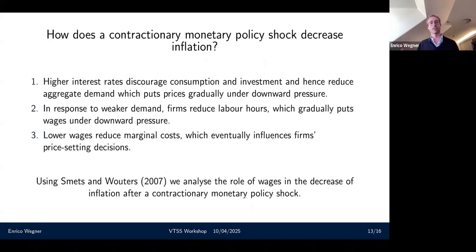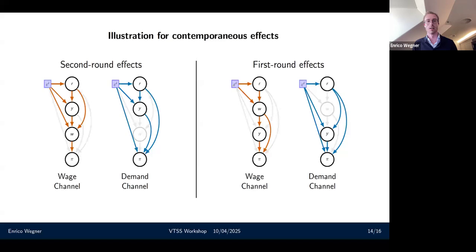If we go back to the model, we can see the standard economic behavior that higher interest rates discourage consumption and investment. So demand reduces, which puts downward pressure on prices. But this downward pressure on demand also lowers labor hours, which lowers wages, which then lowers prices. The problem is that I can qualitatively argue how important wages are, from the second to the third point, but I can't assign a quantitative value to it. And we want to assign a quantitative value to it. So I'm going to use transmission channel analysis to do that.